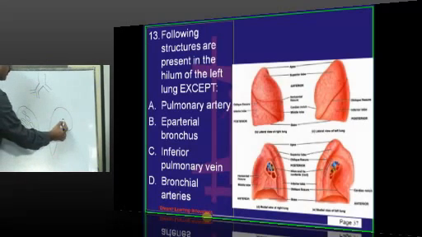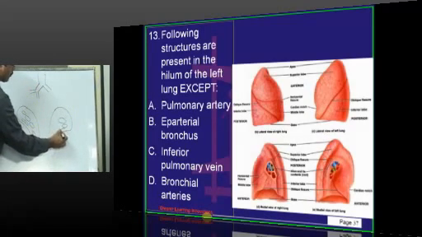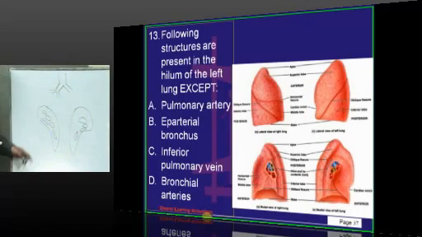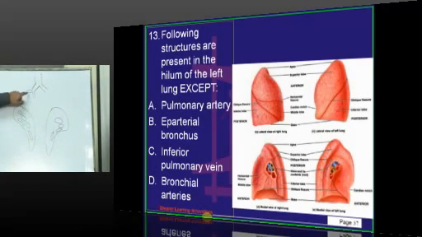In the hilum of the left lung, you find the pulmonary artery, then the bronchus, and then the superior pulmonary vein and inferior pulmonary vein. On the right side, the principal bronchus divides earlier, before entering into the hilum of the lung. So, you find the eparterial bronchus and hyparterial bronchus, and in the middle the pulmonary artery. Whereas on the left side, the bronchus directly enters into the hilum of the lung.